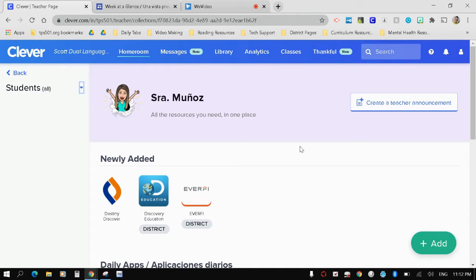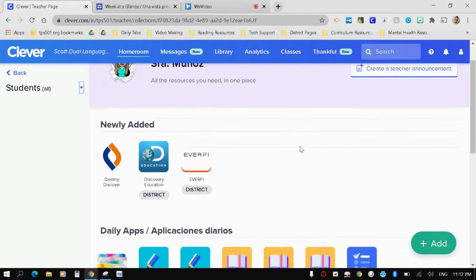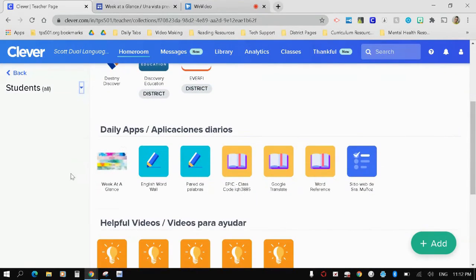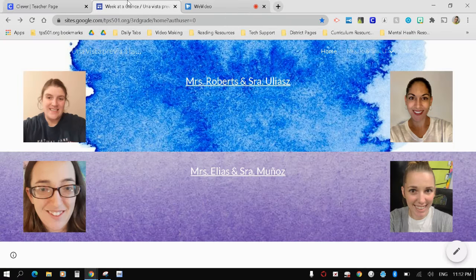Hopefully, this time around will be much quicker than the other times that we were in remote learning, but I want to give you some tips and tricks to make sure that you're able to help your student the best that you can. First of all, when your student logs into their computer, they will go to Clever and they will look for the button that's labeled Week at a Glance. When they go to their week at a glance, this is what they will see.